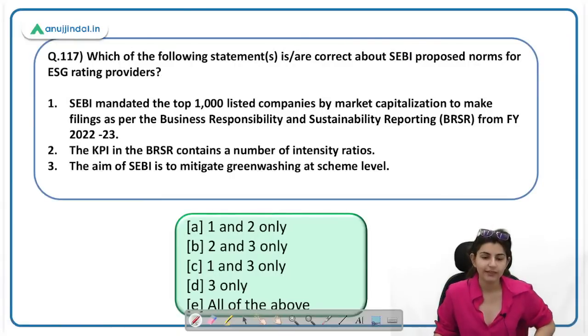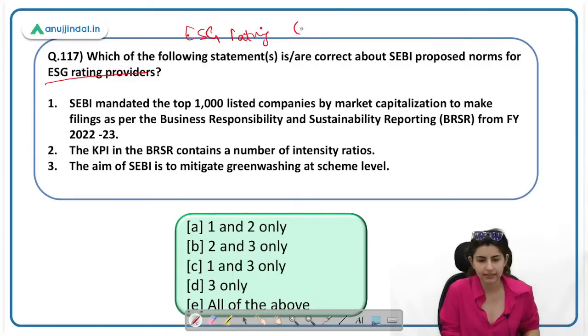Which of the following statements is correct about SEBI's proposed norms for ESG rating providers? They are known as ERP. SEBI mandated the top 1,000 listed companies by market capitalization to make filings as per BRSR from financial year 22-23. This statement is correct.